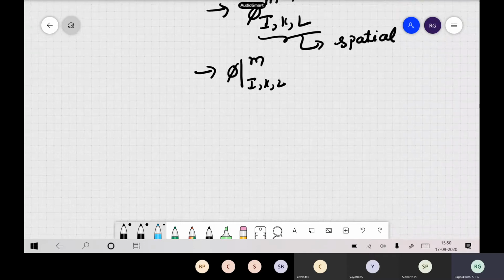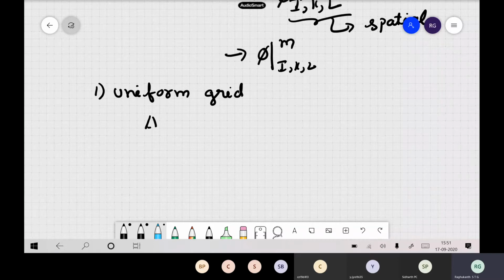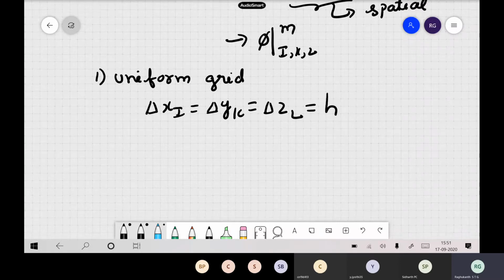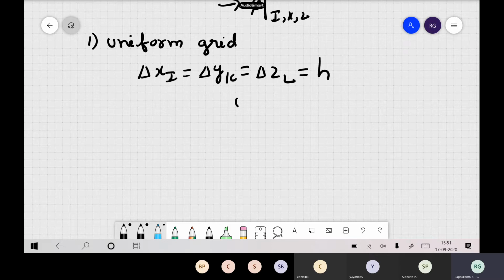Now, there are several ways to form a grid. One is what we call a uniform grid. Uniform grid means you take delta x_i equal to delta y_k equal to delta z_l, all the same. So if the grid distance between 2 points in the x direction, y direction and z direction are all the same, we call this a uniform grid.